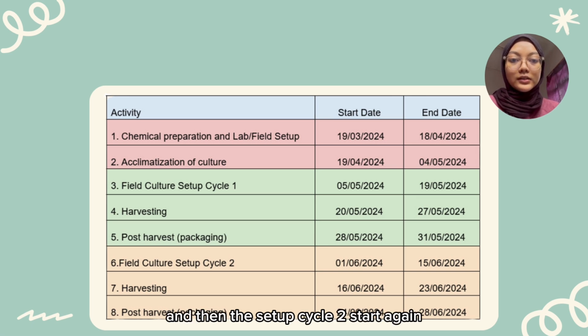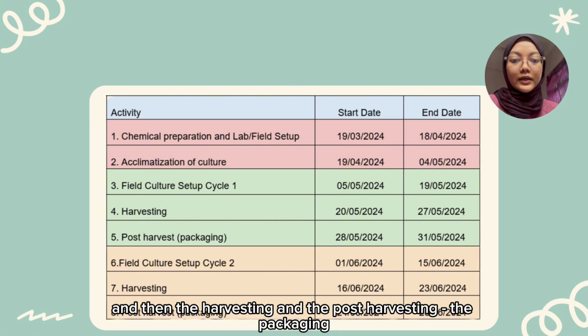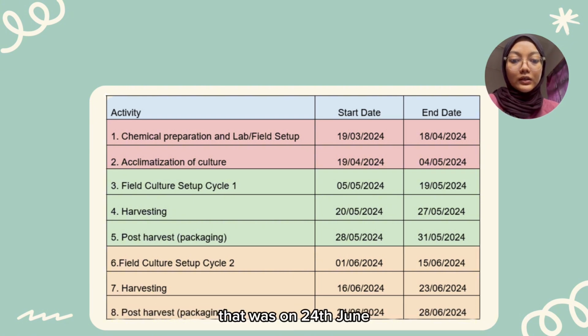Then cycle 2 started again from 1 June until 15 June. That took about 2 weeks, and then the harvesting and the post-harvesting of the packaging was on 24 June.